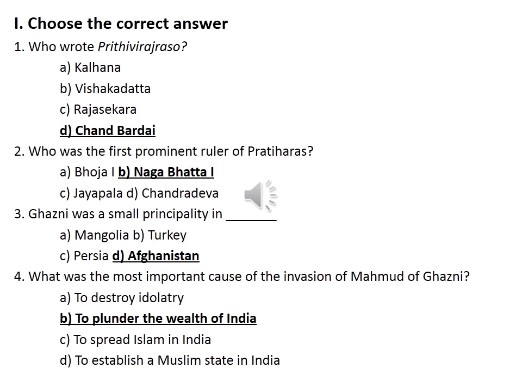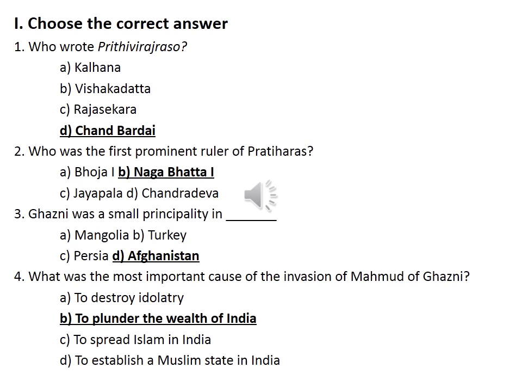Then third one, Ghazni was a small principality in A. Mongolia, B. Turkey, C. Persia, D. Afghanistan. So where is Ghazni located? I have showed you in the map. Afghanistan.